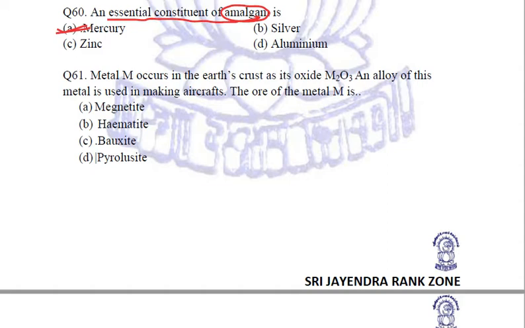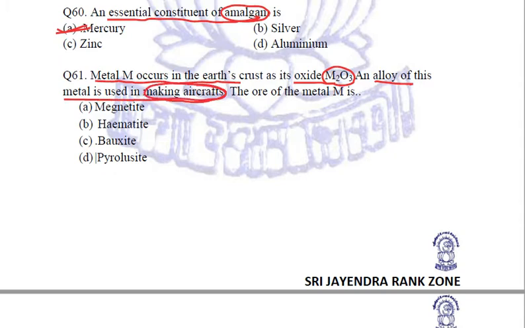Next, metal M occurs in the earth crust in its oxide M2O3. Now it can also be Fe2O3 and Al2O3. Both are the possibilities. So let us check out the rest of the question to get a hint. An alloy of this metal is used in making aircrafts.